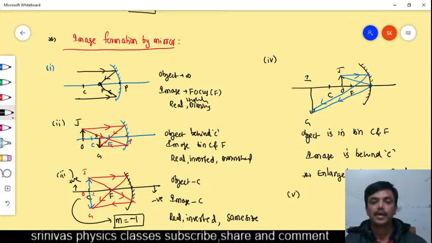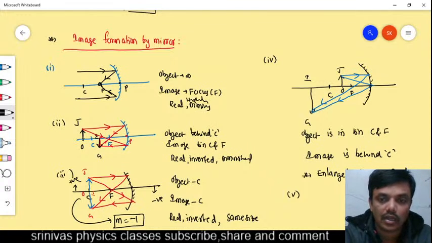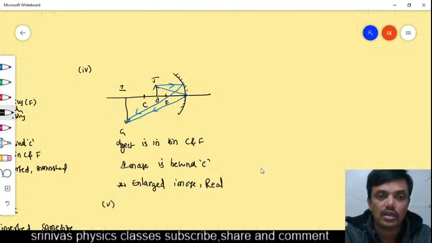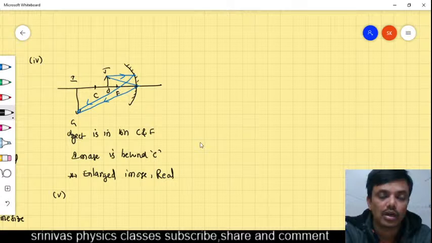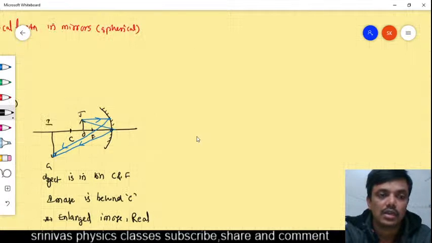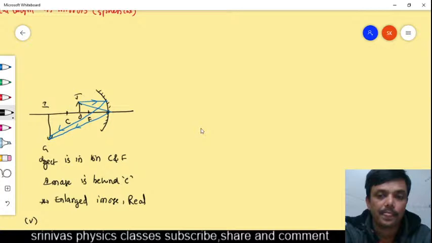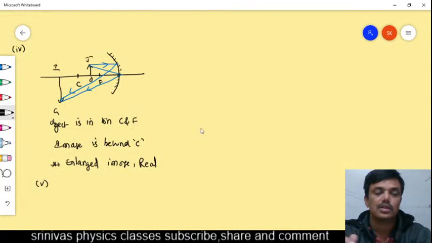One more I will draw. If the object is at the focus, where will the image form? If the object is between the focus and pole, then where will the image form? Two more diagrams I will draw here. Like this we have to draw the diagrams, and it is very easy if you understood. If you have not understood, then it is very difficult. You just have to use the rules to draw the diagram. If you know those rules, then you can draw easily. Are you understanding, students?